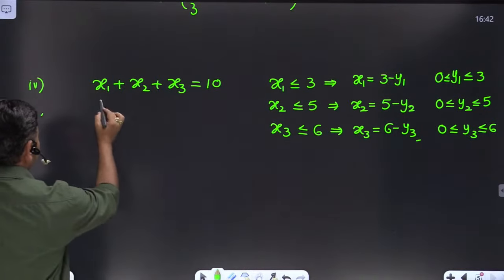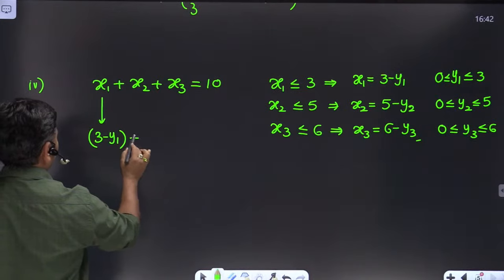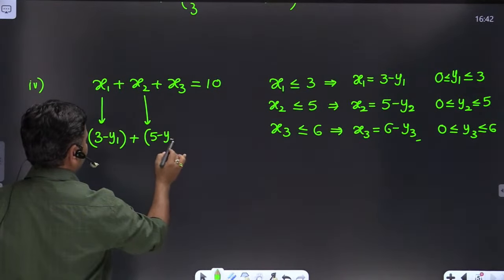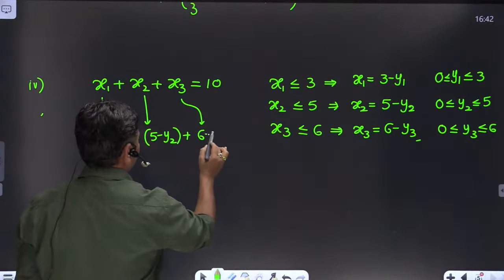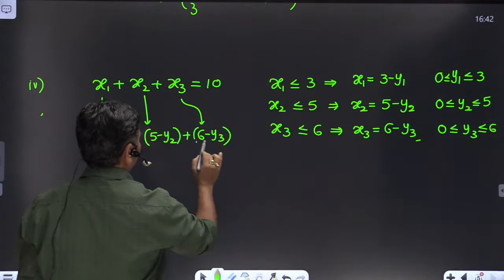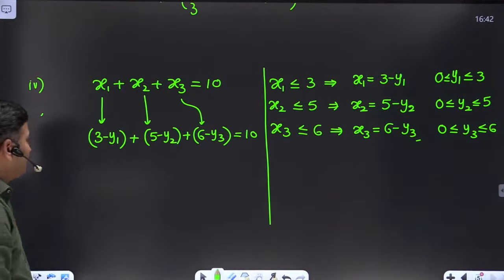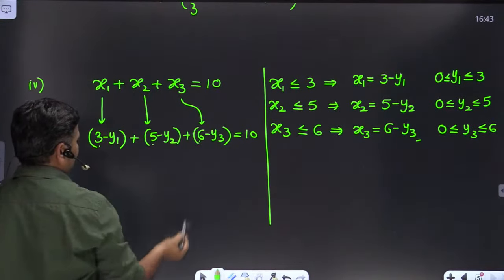Now substitute these values in place of the given equation. Then the equation will be converted like this: 3 minus y1 plus 5 minus y2 plus 6 minus y3, friends. This total value equals 10. Clear, friends? So from this we can write 3 plus 5 is 8, plus 6 is 14.